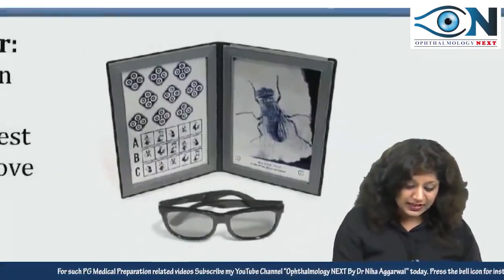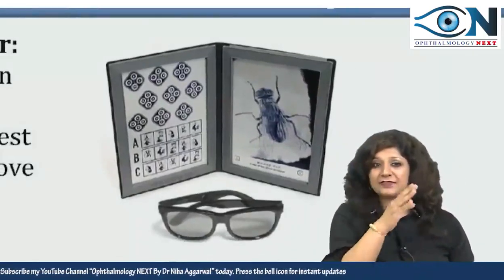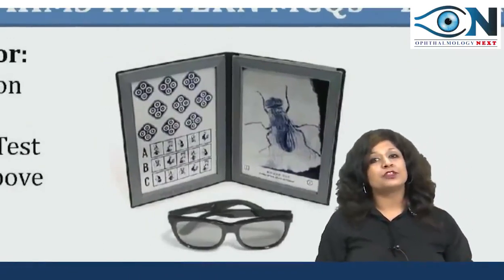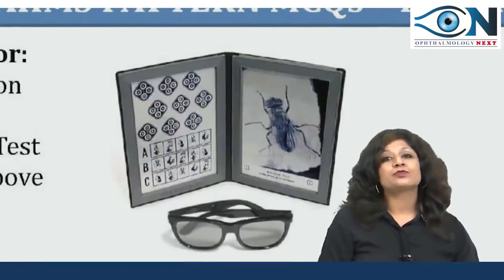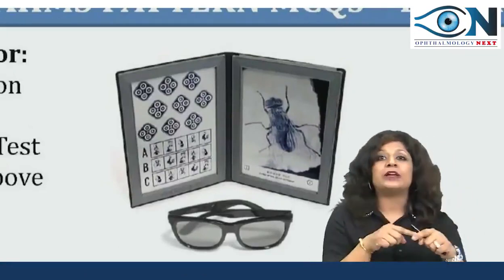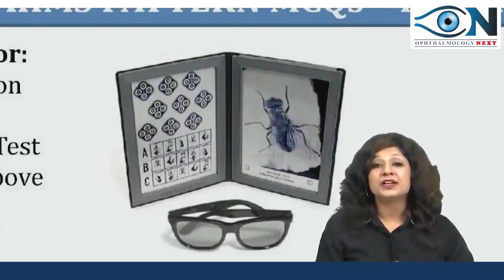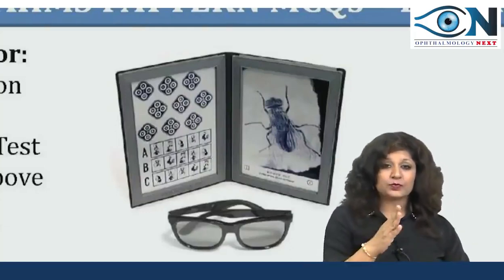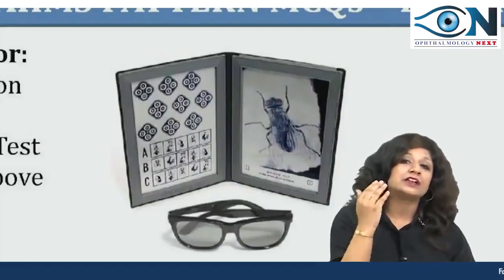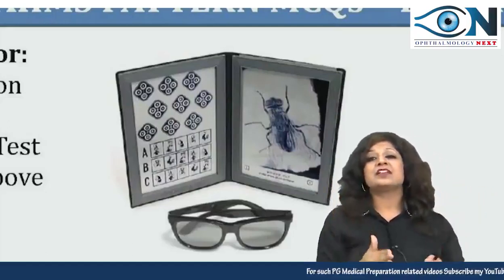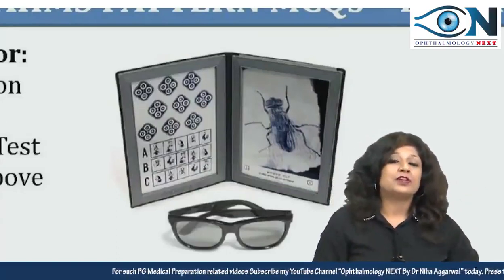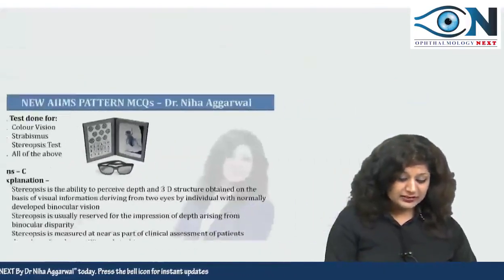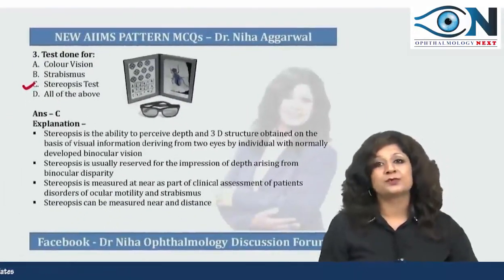Now on the left side we have a series of circles in various rhomboids, and then we also have animals. Animals are used for small children, and the circles can be used for adults also. In each rhomboid we have 4 circles, and you ask the patient which of the circles looks elevated. So in every plate, like plate 1, plate 2, plate 3, he will tell which circle is elevated. So there are 3 series of tests in this stereofly test, which will help you in the assessment of stereopsis. So the answer to this question will be C, stereopsis test.